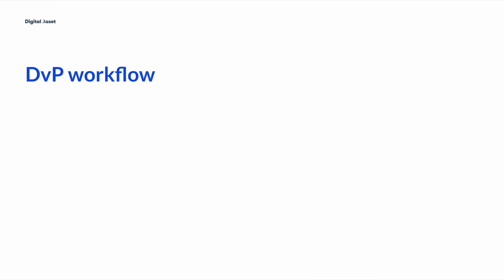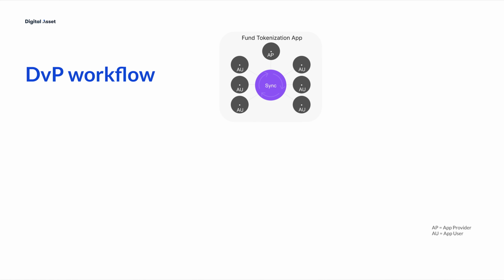One of the use cases for Daml apps is tokenization of real-world assets, which involves representing financial and other assets such as stocks, bonds, fund shares, or cash as smart contracts or tokens on a distributed ledger. As an example of Daml app composition, let's consider a fund tokenization app, which provides registry service for tokenized shares of a fund and allows transfer of fund share tokens from one app user to another.